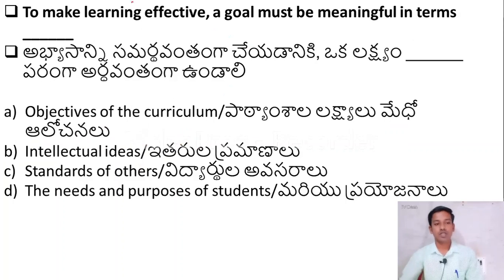The next question is, to make learning effective, a goal must be meaningful in terms of option A, objectives of the curriculum. Option B, intellectual ideas. Option C, standards of others. Option D, the needs and purposes of students. While answering teaching aptitude questions, please be student centric, then you can answer all the questions. Here also the right answer is the needs and purposes of students. The learning goal must be meaningful in terms of the needs and purposes of students. So option D is the right answer. Let us move to the next question.